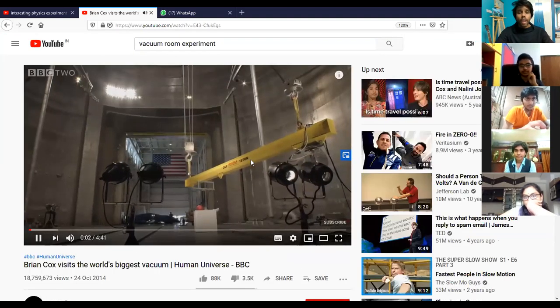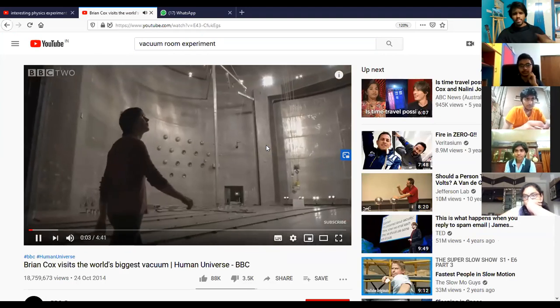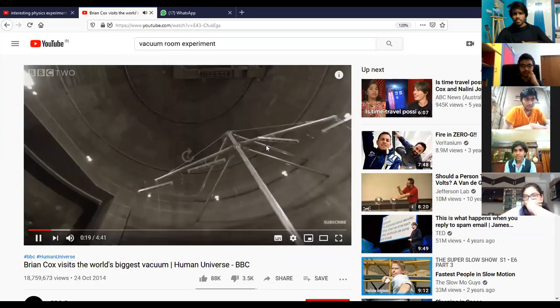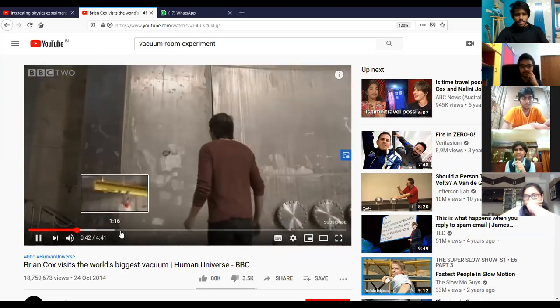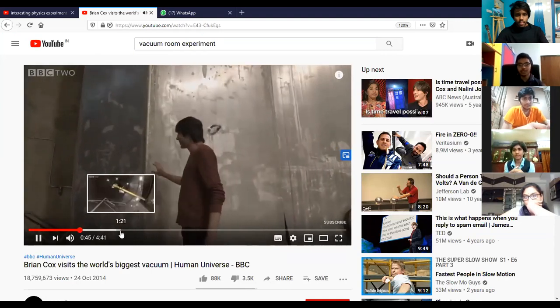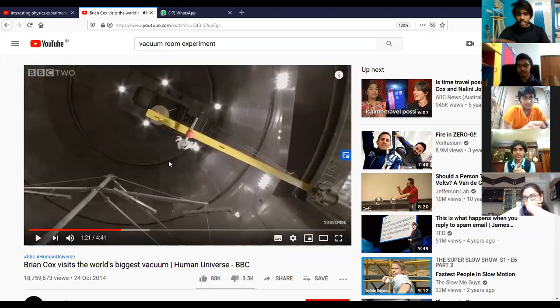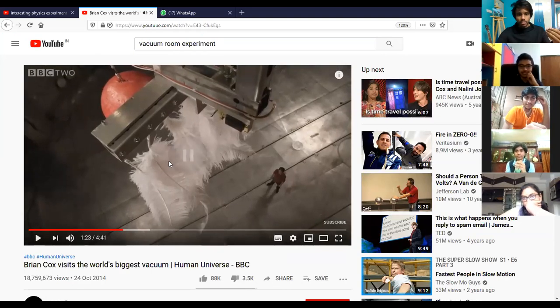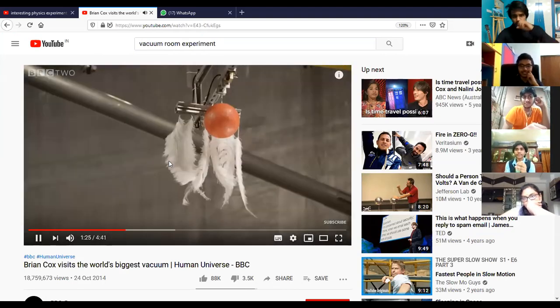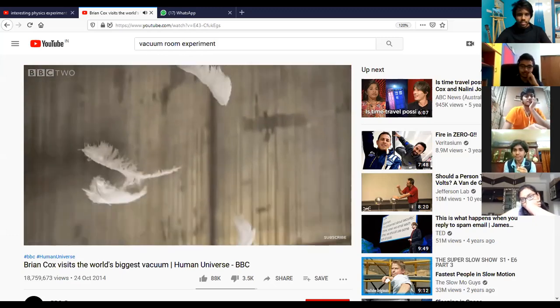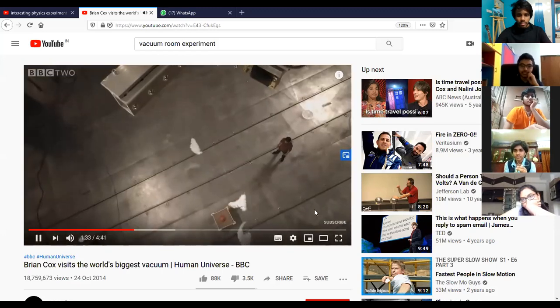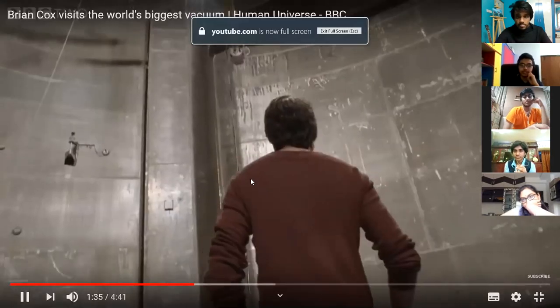So they actually go to this vacuum room. There is a vacuum room of NASA for some purpose where they test the satellites. That is for astronauts to have their initial training, sir, because the space feeling will be really nauseating. Sir, how is she walking in a vacuum room? No, that's a good question. That is not a vacuum room yet. They're going to the vacuum room. They will create that vacuum later. If you drop it when the man is there, definitely they won't fall at the same time. So much difference, sir. Yeah, so much difference.